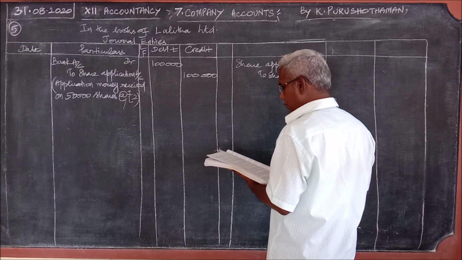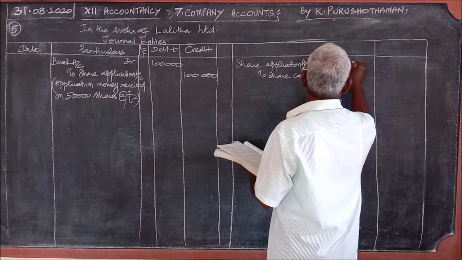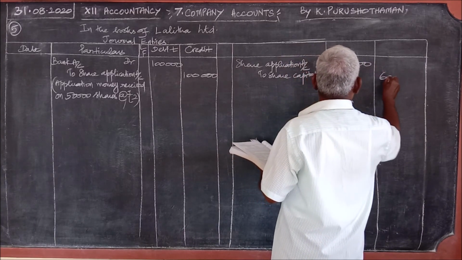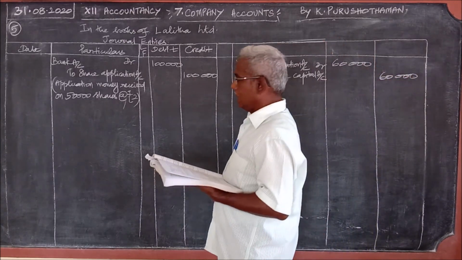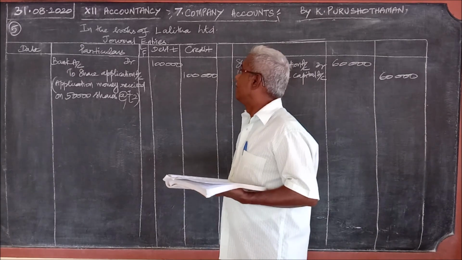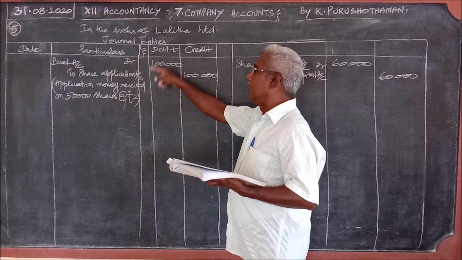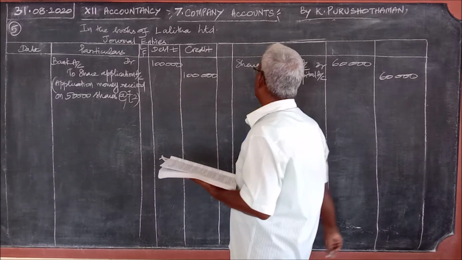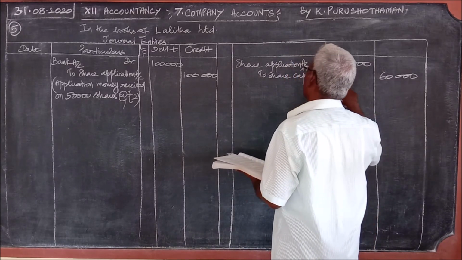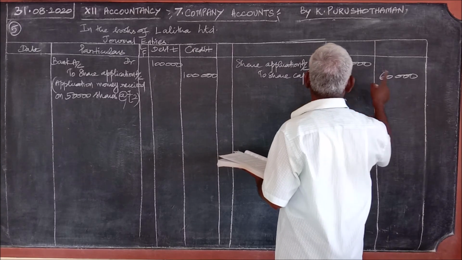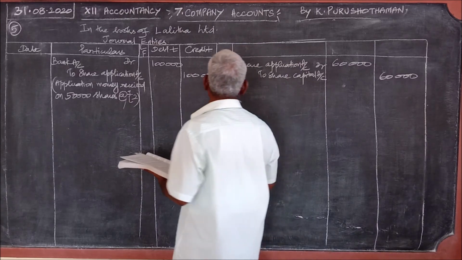Only 30,000 shares. So 30,000 into 2, 60,000 only we should write here. I explained very clearly in the previous problem, problem number 4. Applications were received for 50,000 shares, therefore 50,000 into 2, 1 lakh. But the number of shares issued by the company is only 30,000, therefore 30,000 into 2, 60,000 only is transferred to share capital.